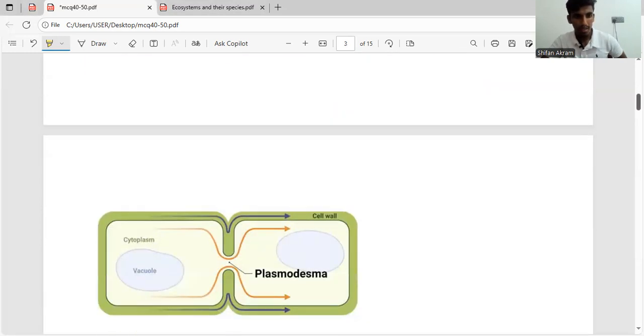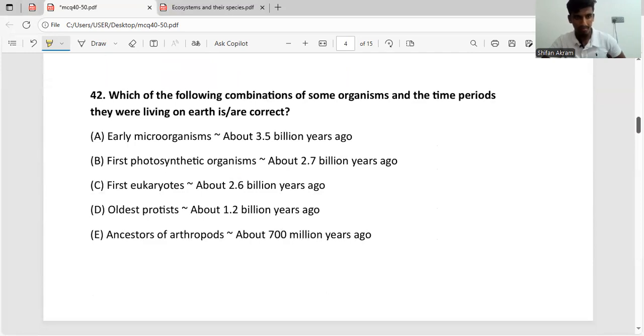Now let's go through the 42nd question. Which of the following combinations of some organisms and the time period they were living on Earth is correct? They have given some organisms and we have to find the correct time period of when they evolved. First we have early microorganisms. Early microorganisms are prokaryotic cells. Yes, they evolved about 3.5 billion years ago. So A is correct.